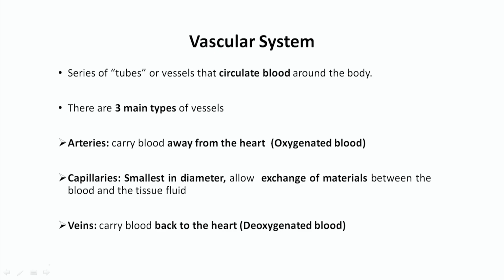We will see what the vascular system is. The vascular system is a series of tubes or vessels that circulate blood around the body. There are mainly three types of vessel. One is called arteries, another is called veins, and the third is called capillaries. Arteries generally carry the blood away from the heart, and normally arteries carry the oxygenated blood and veins carry the deoxygenated blood.